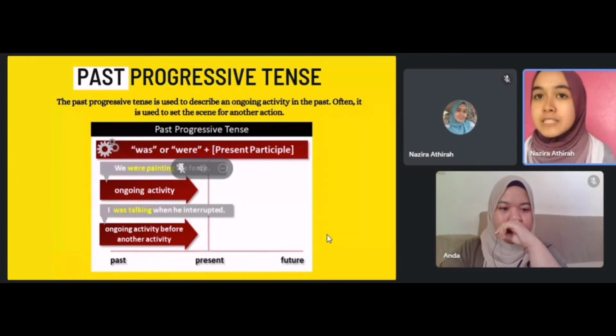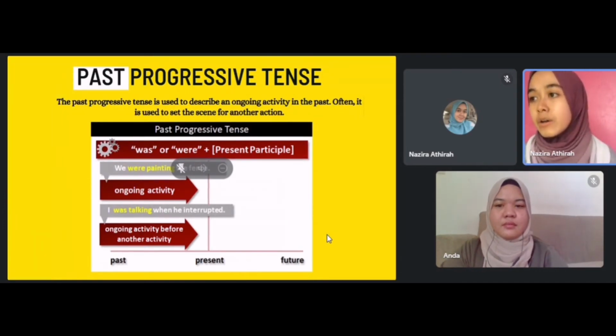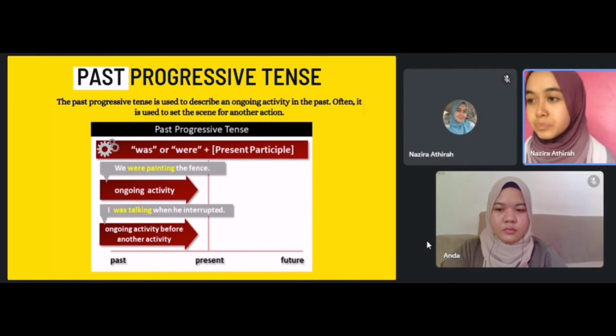The past progressive tense is used to describe an ongoing activity in the past. Often, it is used to set the scene of another action. Here, we show you the notes about past progressive tense, which is was or were plus the present participle.